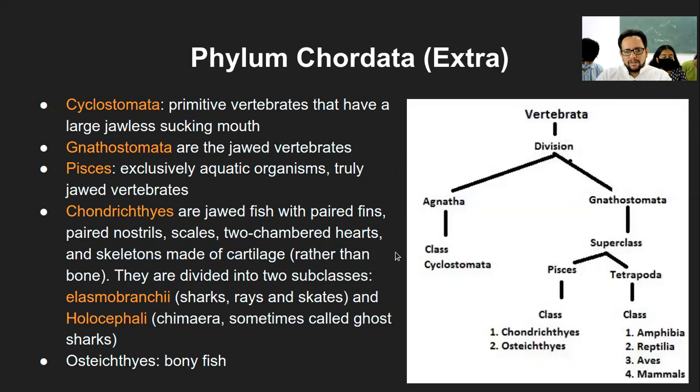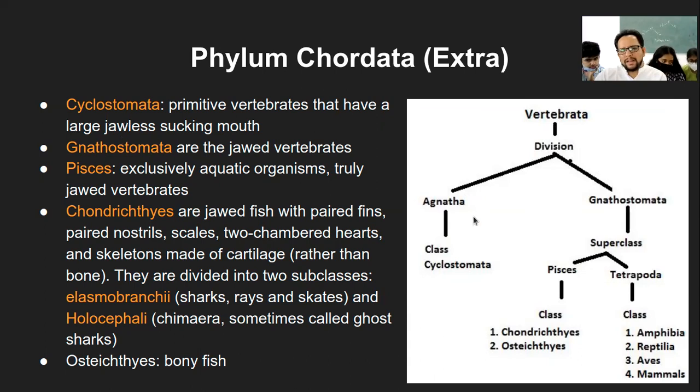The last slide, which is not within the syllabus, that's why I have labeled it as extra. But I thought it is very, very important for us to know the whole of the classification within the vertebrate category. So the whole of the animal kingdom can also be simply classified into 2 classes: vertebrate and invertebrate. Invertebrate without vertebral column, and vertebrate with vertebral column. So that's the simplest division, and within that also there are 2 subcategories, what we call agnatha and gnathostomata.